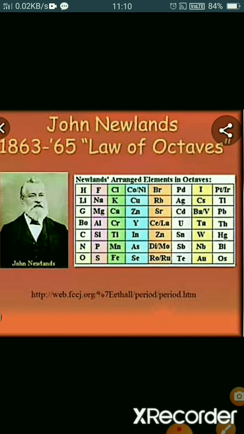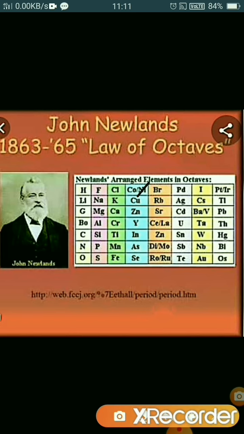Another limitation is that he assumed that only 56 elements existed and no more elements would be discovered in future. But later on, new elements were discovered. The third limitation is that he put two elements in the same slot. Here you can see that two elements are coming in the same slot instead of getting their separate positions. So these are some limitations.